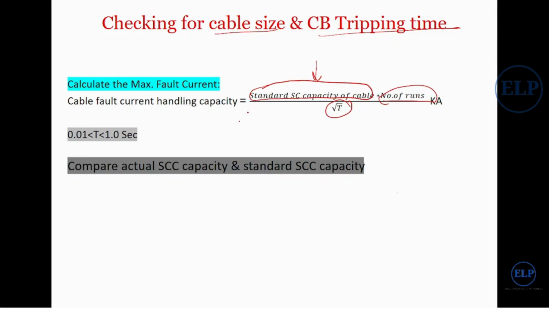For an LT cable or LT system, the tripping time range for an LT circuit breaker is from 0.01 second to 1 second. The tripping time should not exceed 1 second.